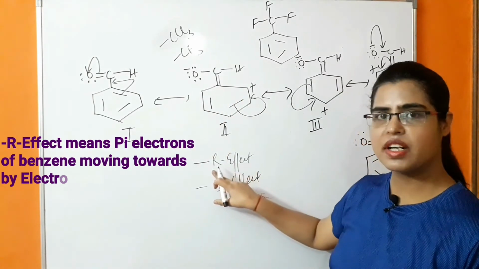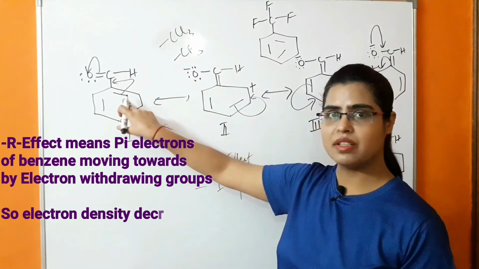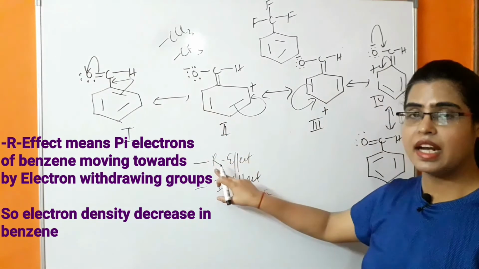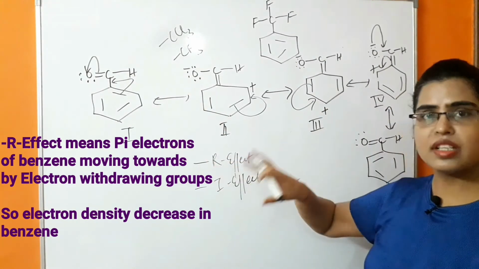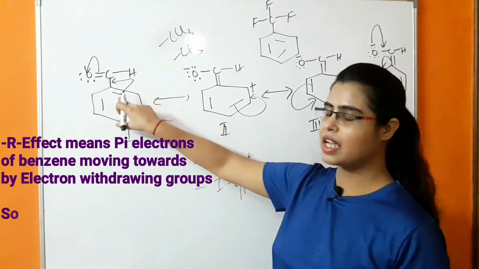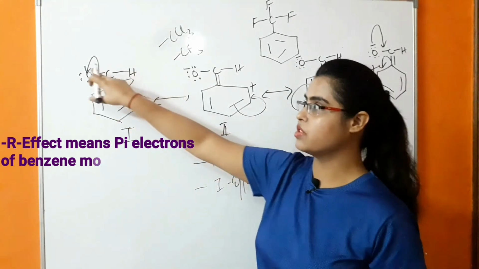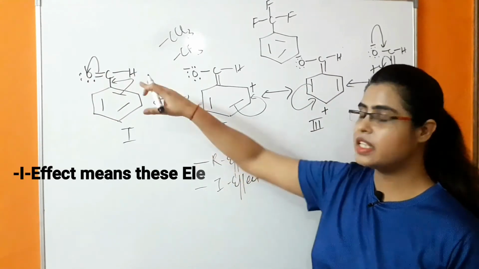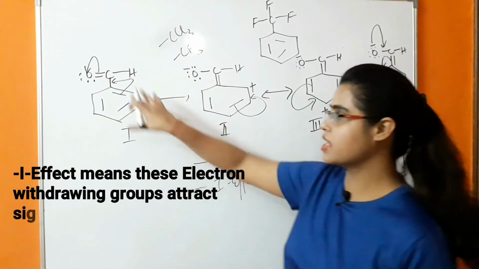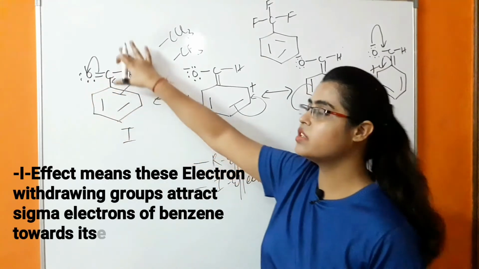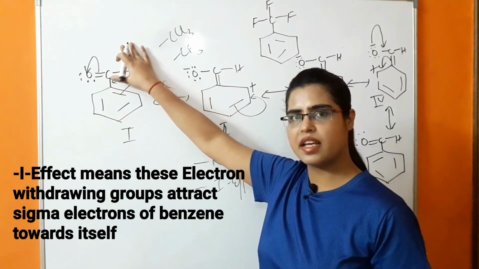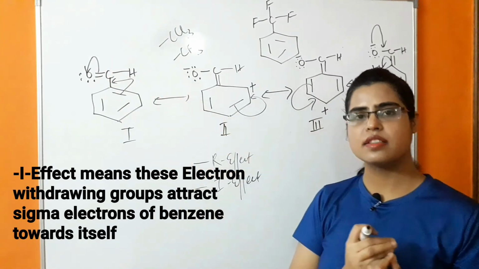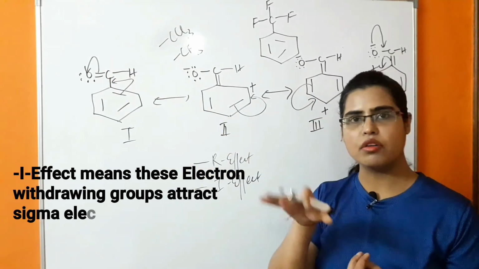What do you mean by minus R effect? It means the pi electron of the benzene ring is moving towards the electron withdrawing group. It shows that in this case the resonance is taking place, and the pi electrons of benzene ring are moving towards the functional group. Whereas minus I effect means these groups are also attracting the sigma electron of the benzene ring towards themselves. In the case of minus I effect, the electronegative atom or electron deficient atom is attracting the sigma electron of the alkyl or phenyl system.